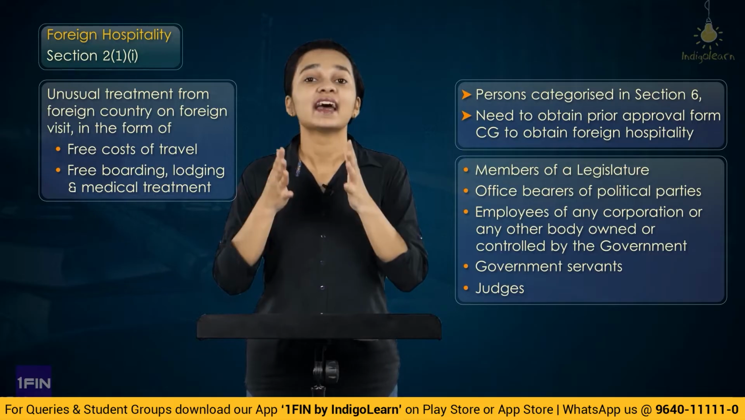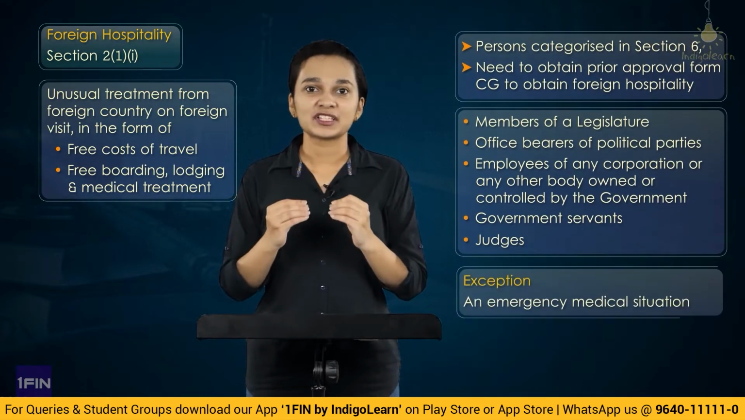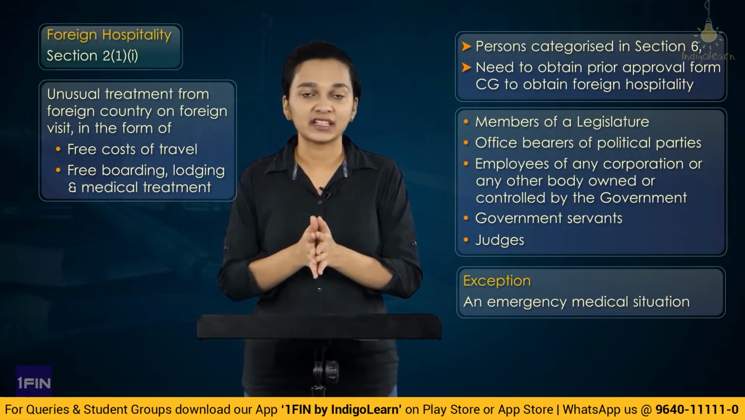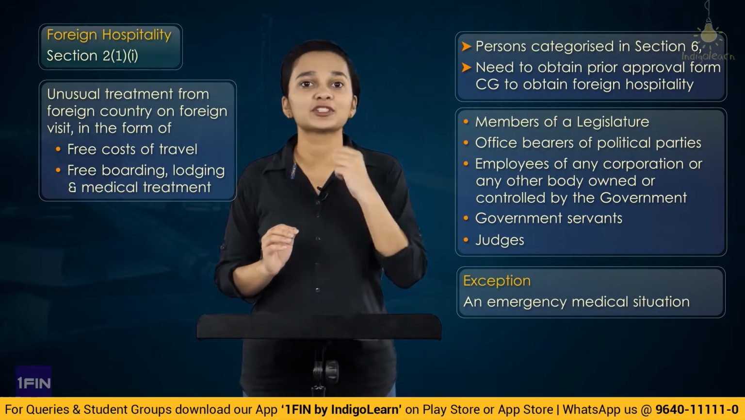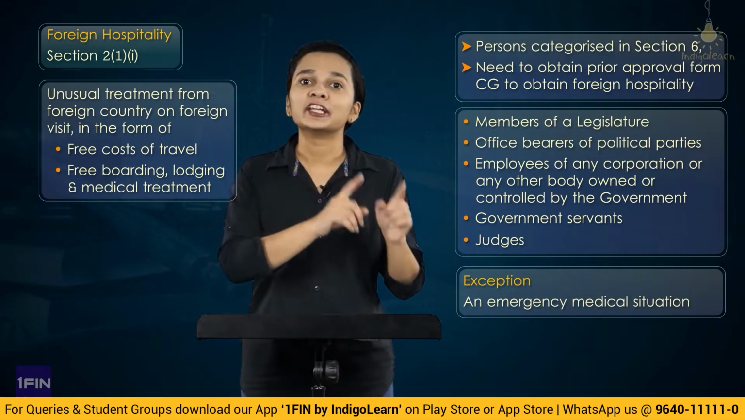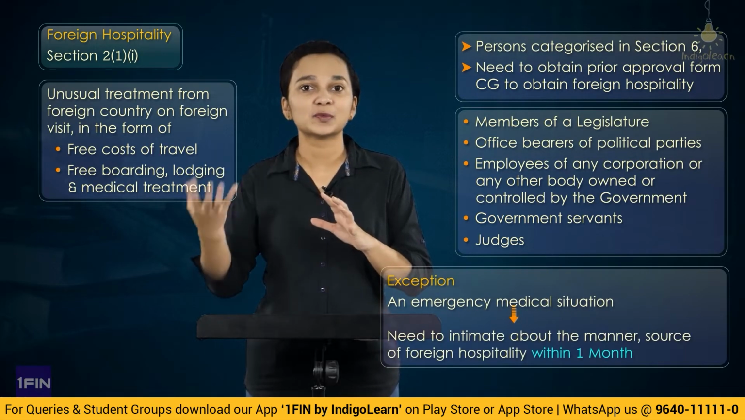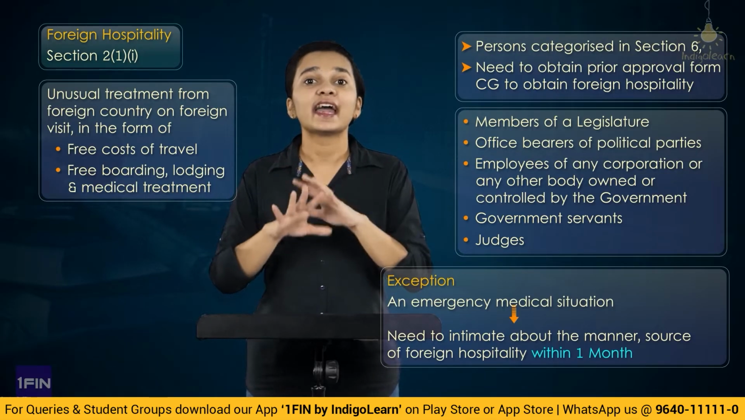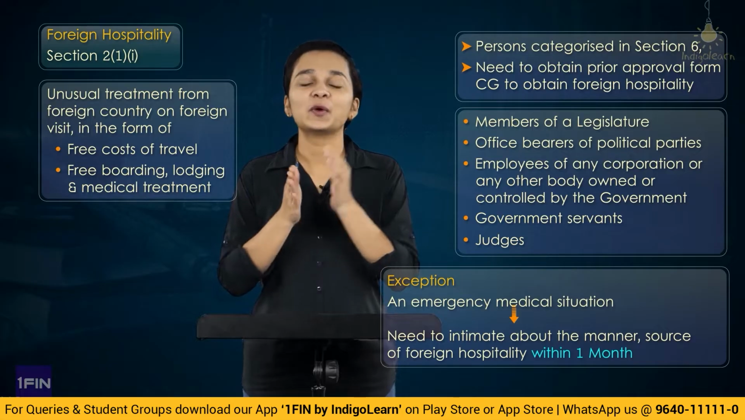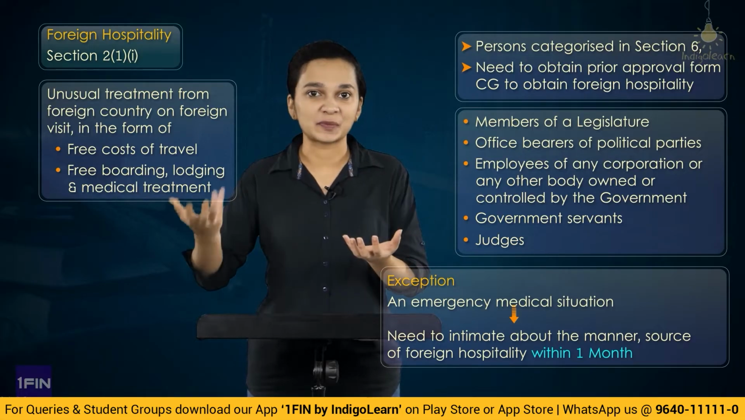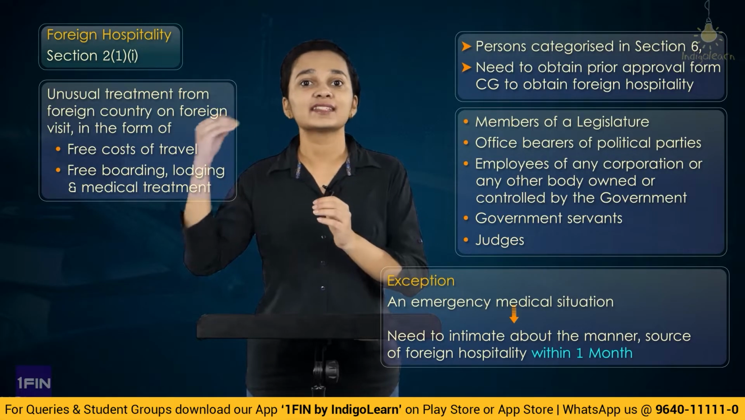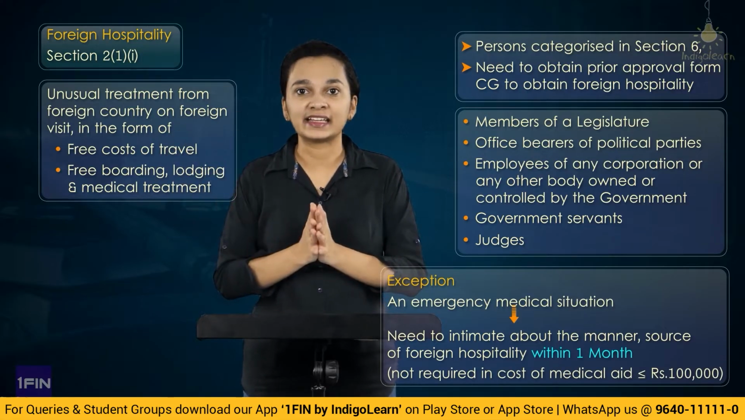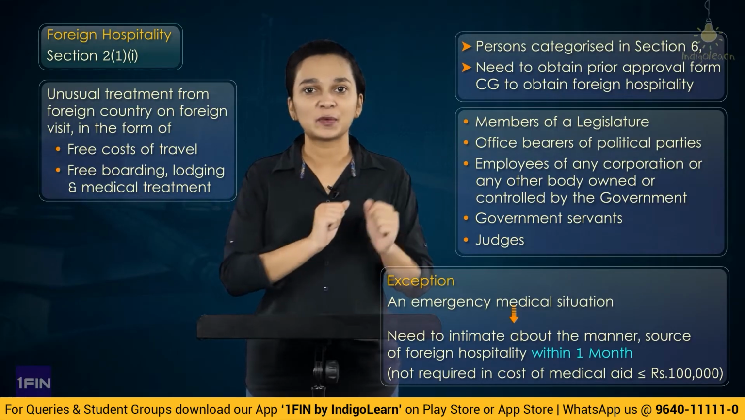And there is an exceptional situation which arises in case of sudden illness and emergency medical treatment is provided. Then in that situation, any prior approval is not required, though they will have to intimate the central government about the manner in which foreign hospitality was received, the source, etc. within 1 month from the date when the foreign hospitality was received. And this intimation is not required wherein the cost of the medical aid does not exceed rupees 1 lakh.